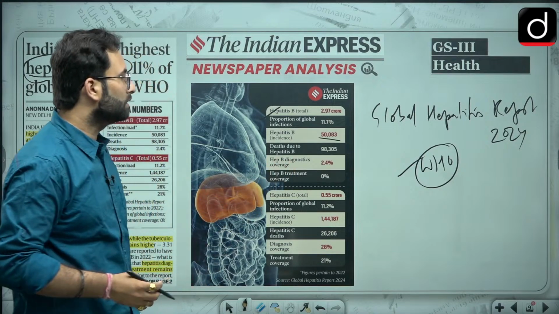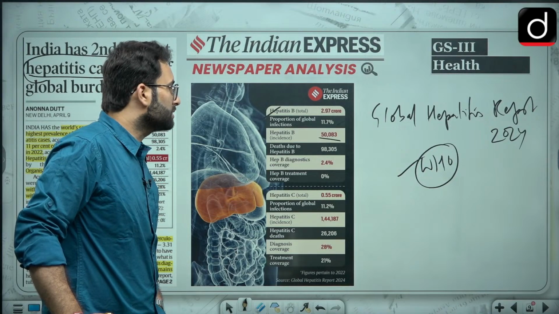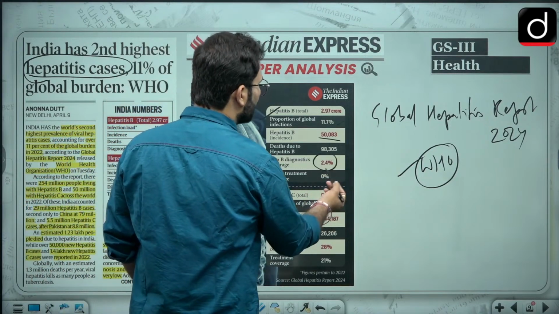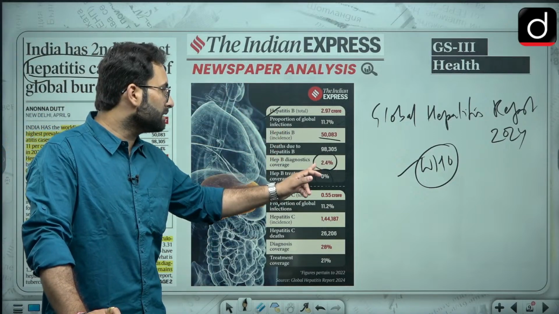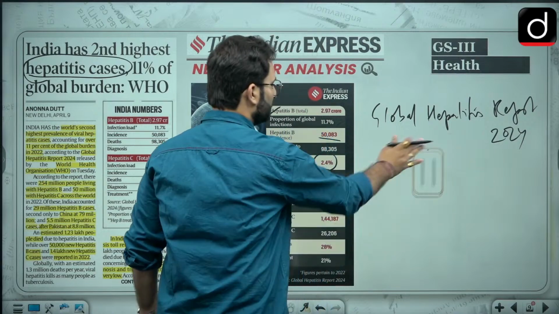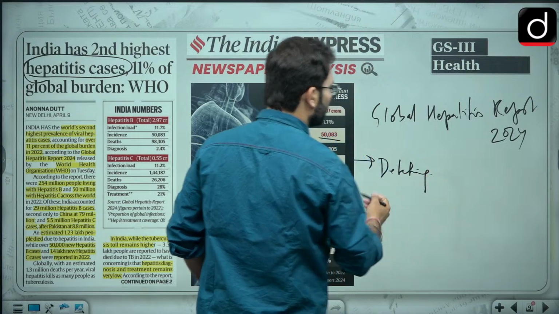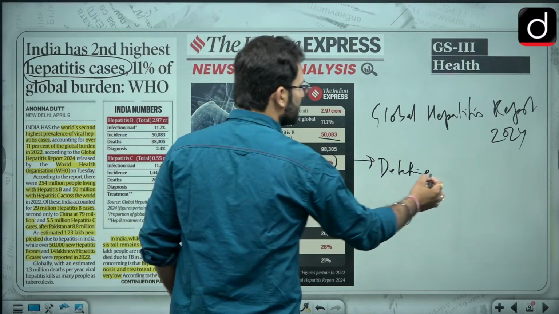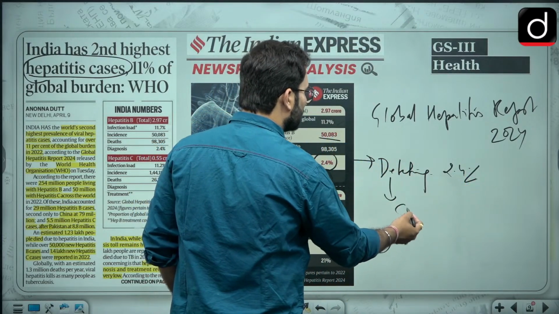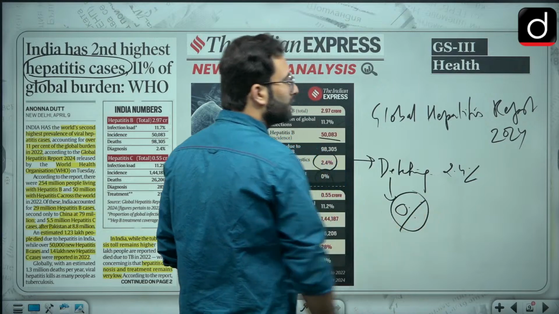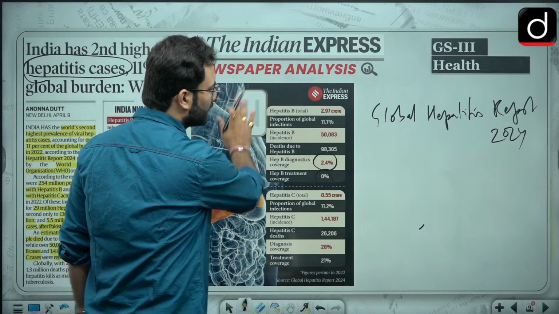Then when we are talking about deaths due to hepatitis B, that is 98,305. Hepatitis B diagnostic coverage is 2.4% and treatment coverage is 0. So from hepatitis B, one thing we can say is that there is less diagnosis. So you can say the detection, we are not able to detect these particular cases, that is nearly 2.4%, that is very low. And whatever cases we have detected, 0% are getting the treatment. Okay, so those are very poor indicators. You don't have to remember all this data, but please remember these two data points.